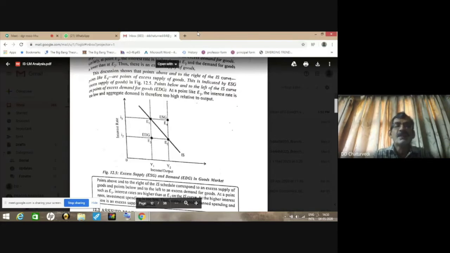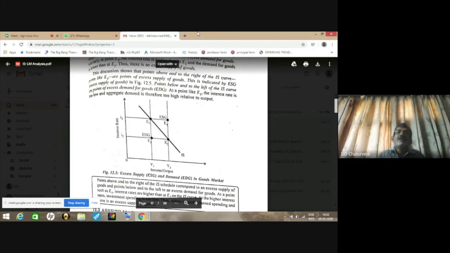So in case you consider points which are above and to the right of the IS schedule, you will find excess supply of goods, like we have point number E4. In point E4, we find that for the same rate of interest, the level of income is high.